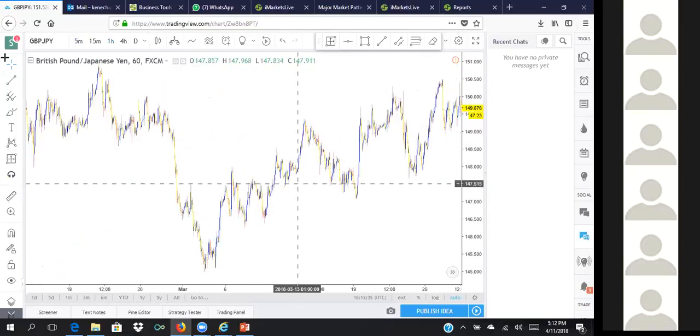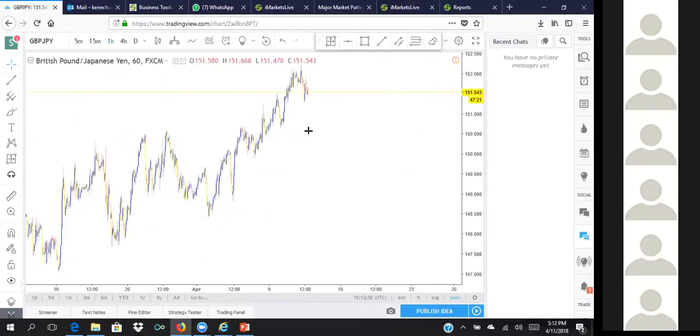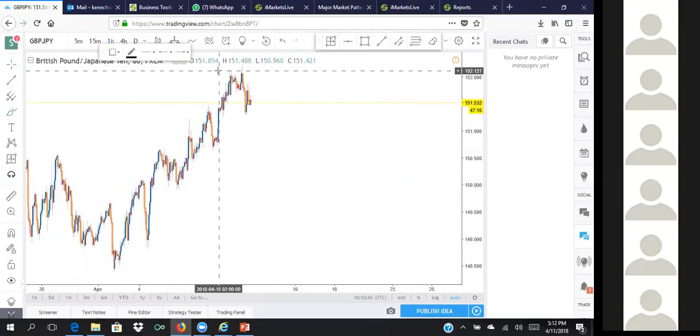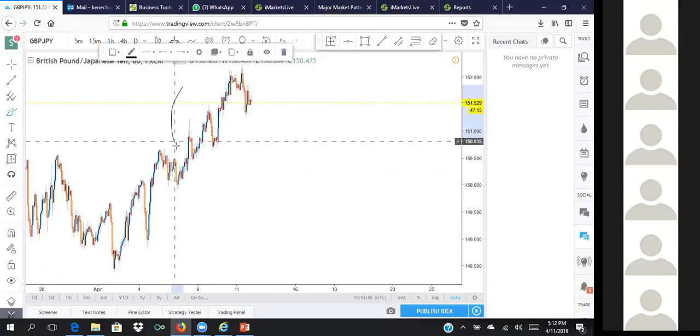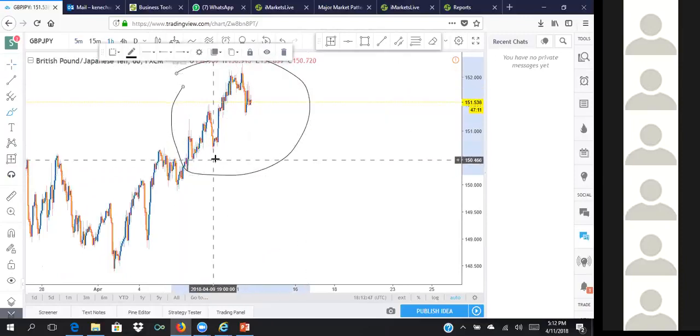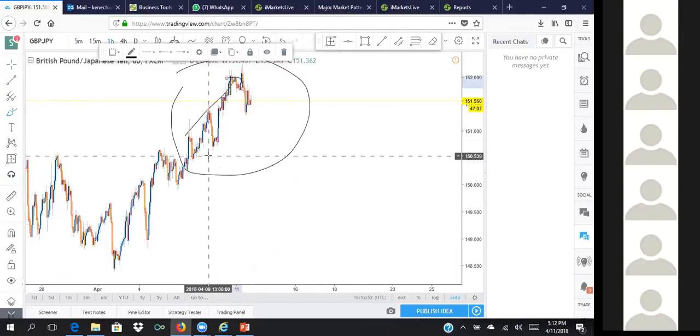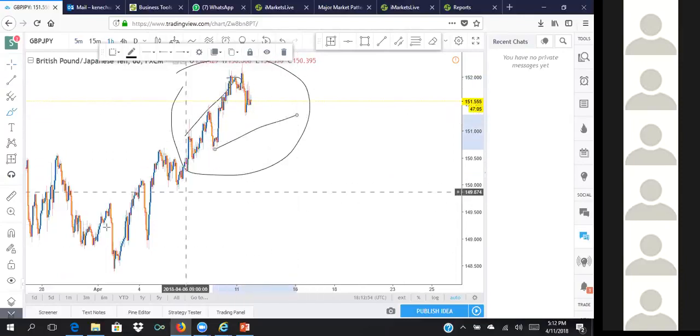This is my 1 hour, right? I'm going to circle here, and then I'm going to quickly show you how I took all the profits in this. I took the profits of this particular setup from this level to this level. I did not miss out on any single spot, and I'm going to break this down in the 5 minutes quickly. Now watch.